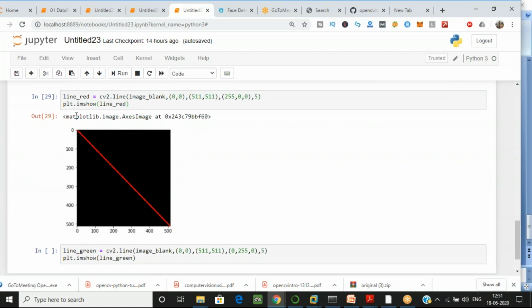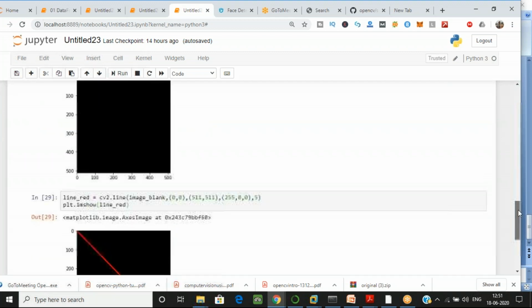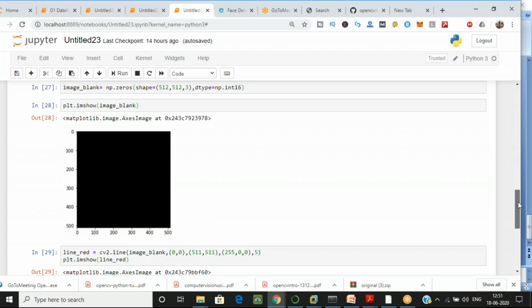Now here you can see we have the red line and the parameters which we are passing. I'll explain it again for you, because this is the blank screen. How can you generate this black screen? The code for generating the black screen is this.